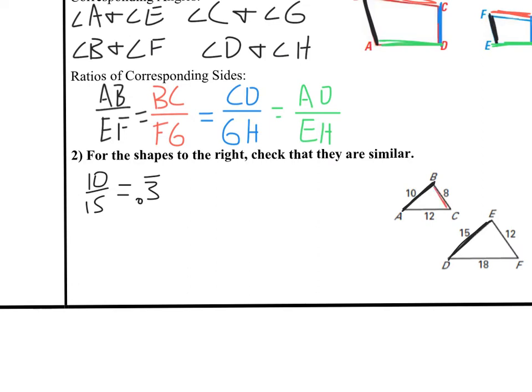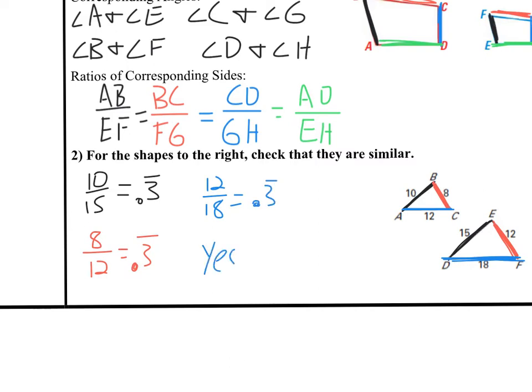So if I pick side BC, which is 8, it would match with side EF, which is 12. So my fraction would say 8 over 12, and I check in my calculator, 8 divided by 12, I also get the decimal 0.3 repeating. It's not enough to just check two of them, though. I need to make sure all three match. So let me try my last one. My last two sides are 12 and 18. And in my calculator, 12 divided by 18, I get 0.3 repeating.